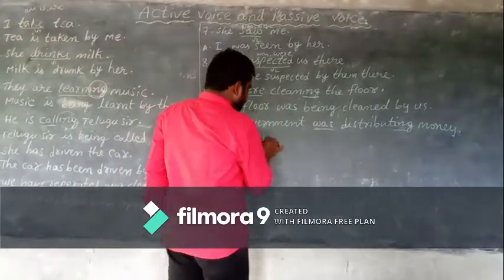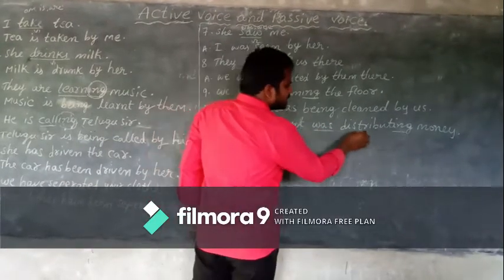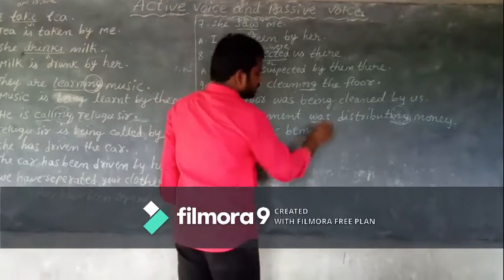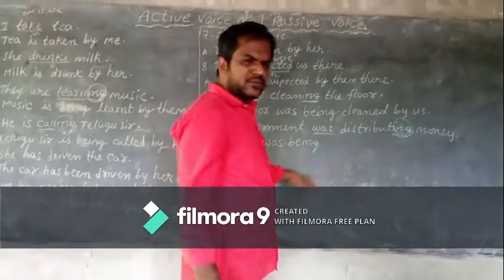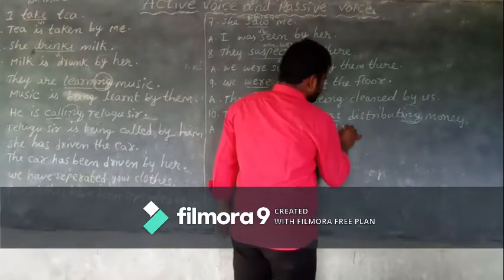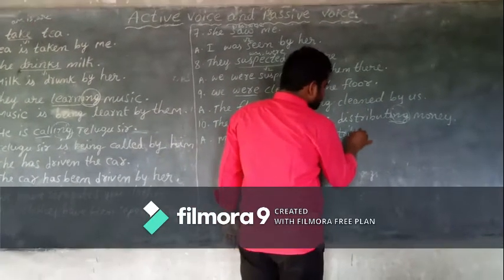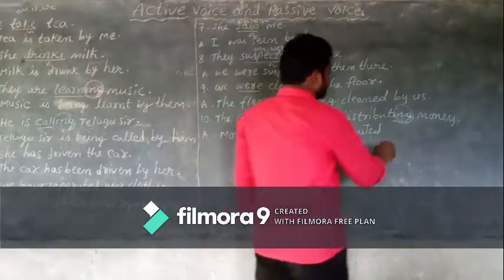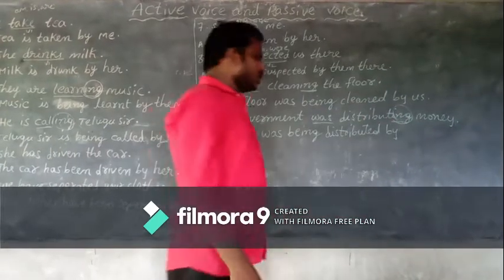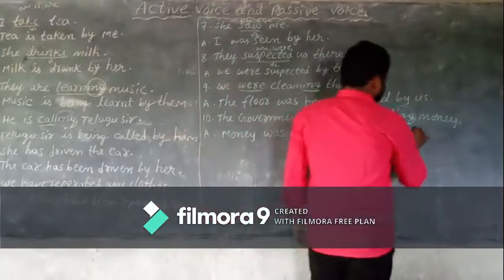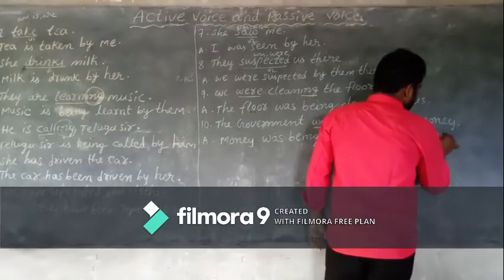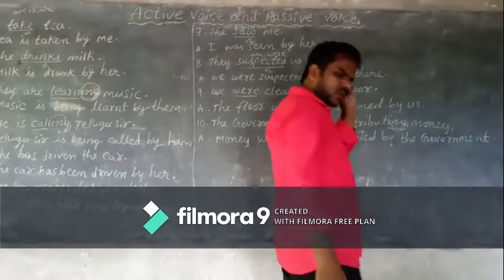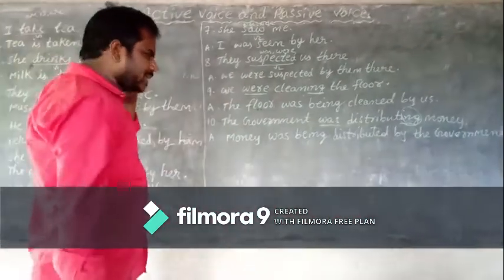Money singular, was. Ing is there, children, that's why being. Third rule, children, change the verb into V3, distributed. Fourth rule, add by. Fifth rule, the government. Okay children, like that. Next.